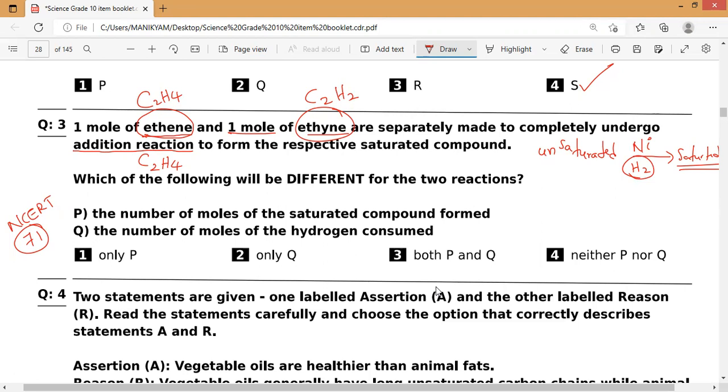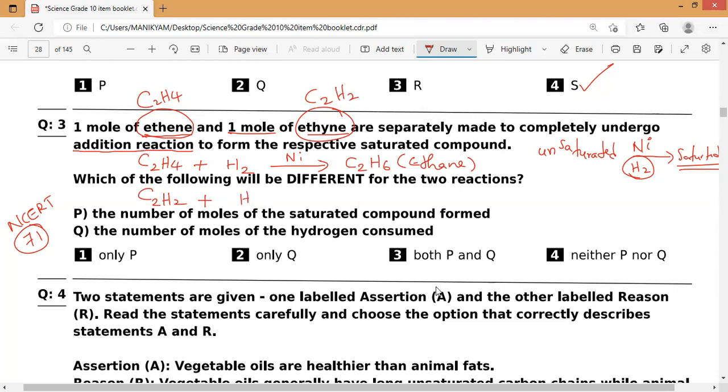You might have studied even so many examples. So ethene, by reacting with hydrogen gas in the presence of nickel, converts into ethane, C2H6. Now, the same way, let us check for ethyne. Ethyne is C2H2.